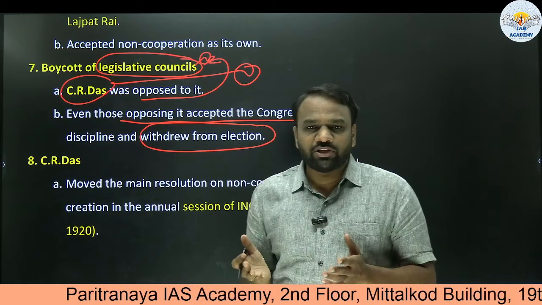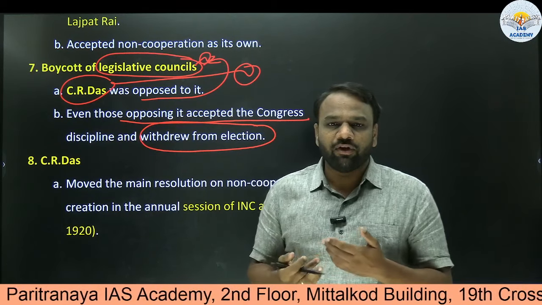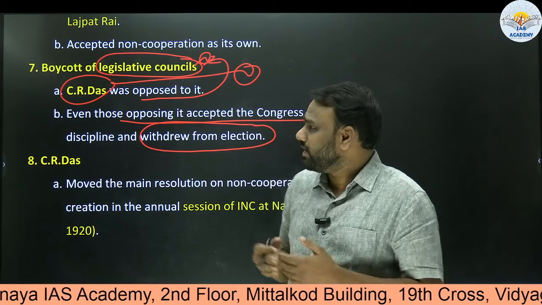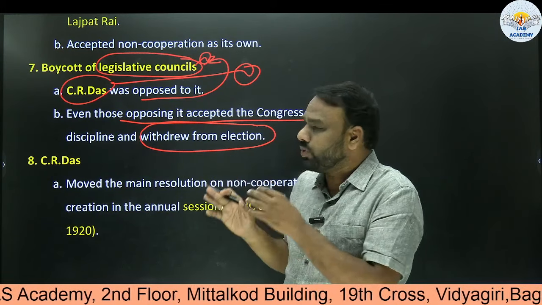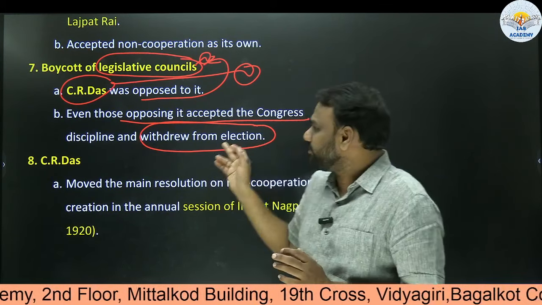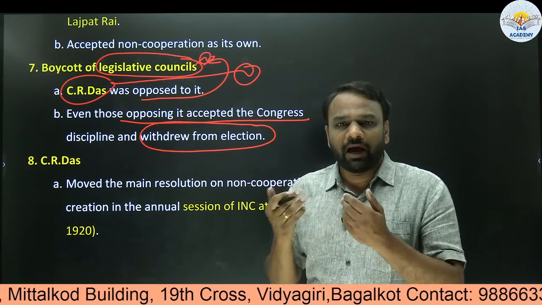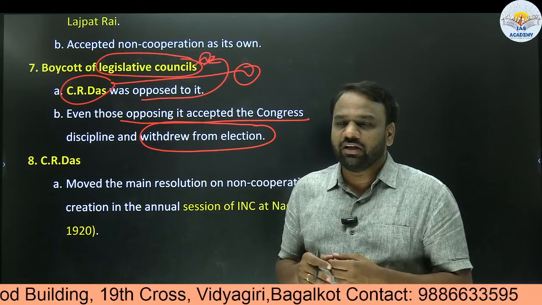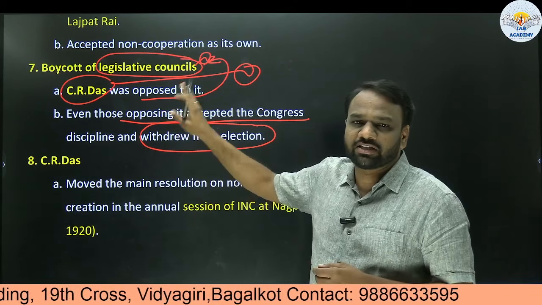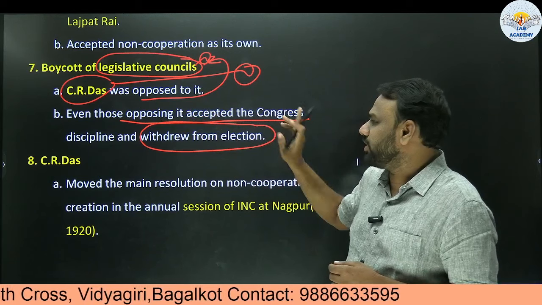The Congress majority were not in favor of contesting. So C.R. Das and others who wanted to contest accepted the Congress discipline: whatever decision the Congress has taken, we will abide by it and will not contest. Therefore, C.R. Das did not contest the election.